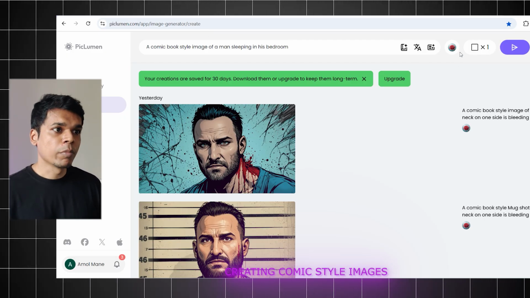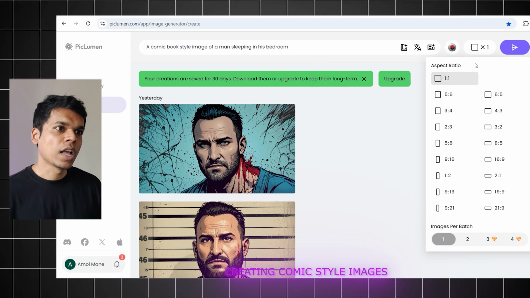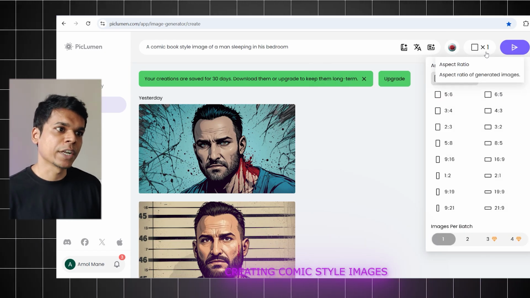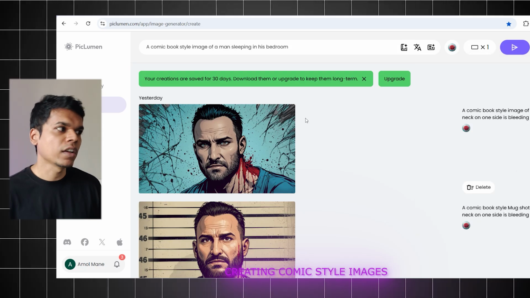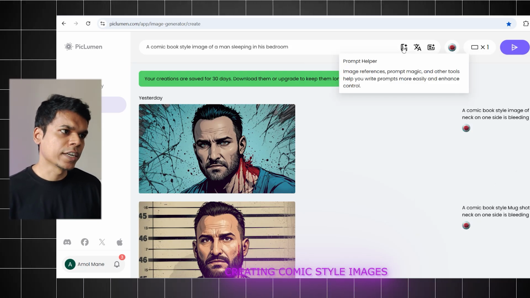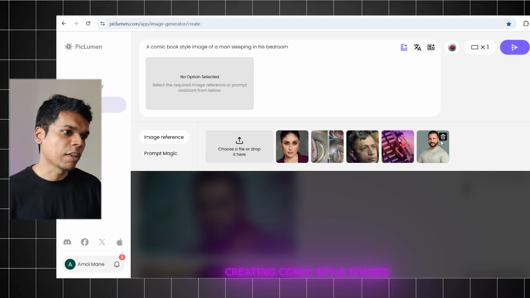All right. Before that, make sure you have selected this model, Piclumen Art V1. And here, this box will let you know which aspect ratio you want the image to be in. I'm using 16:9, so I choose this. Again, this little box is here, prompt helper. Click on it. You can now select a reference image.